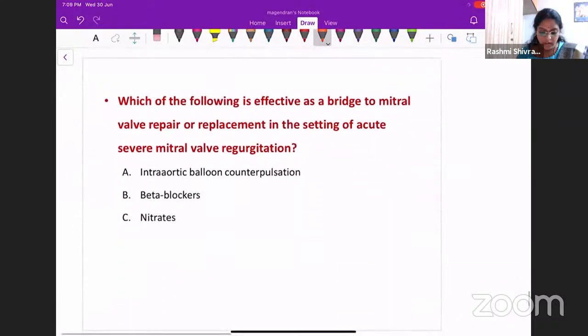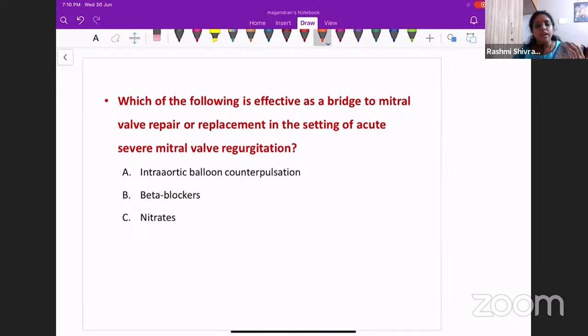So now comes the last question. Which of the following is effective as a bridge to mitral valve repair or replacement in the setting of acute severe mitral valve regurgitation? You have a patient with acute severe mitral valve regurgitation and you want the patient to undergo a mitral valve repair or replacement. You're waiting for the logistics to work out. During that time, how will you help the patient to improve his hemodynamics? As we all know, in patients with acute mitral regurgitation, the hemodynamics are severely compromised. The patient will have acute severe pulmonary edema.